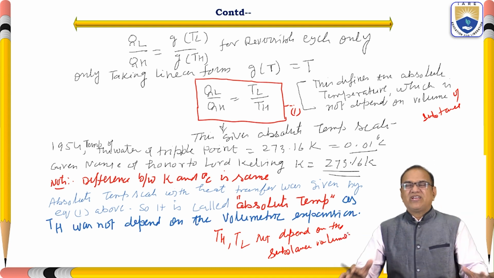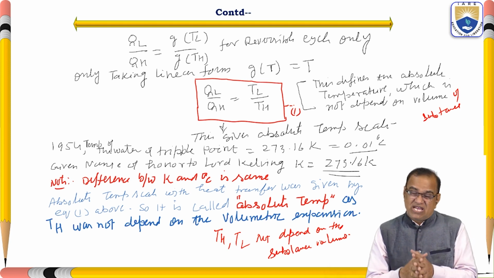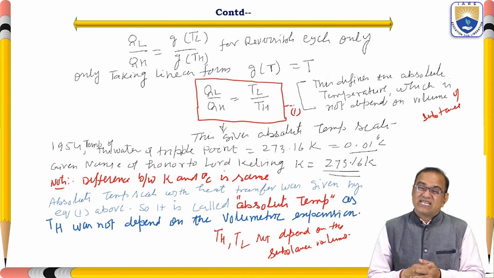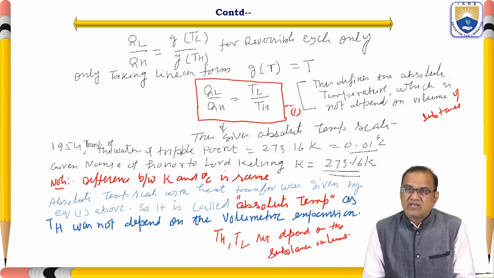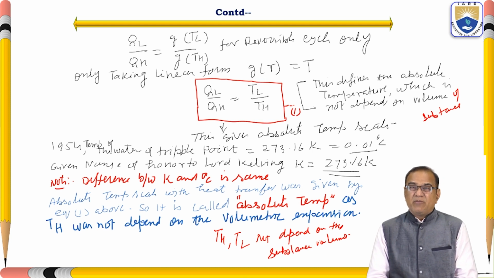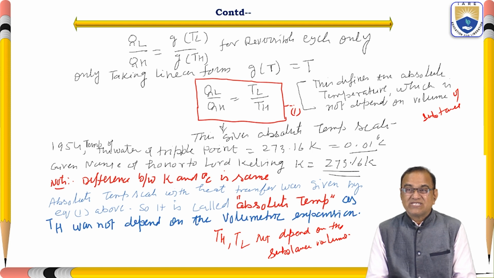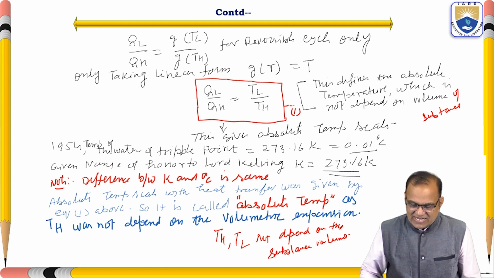So from here we got one more new property, called the absolute temperature scale, and this is the result of the second law of thermodynamics. We got that the triple point of water is 273.16 Kelvin or 0.01 degree centigrade, so that much we have to add to the degree centigrade.